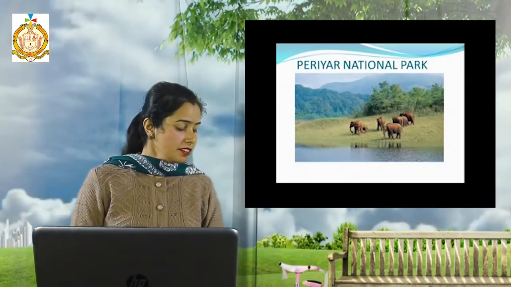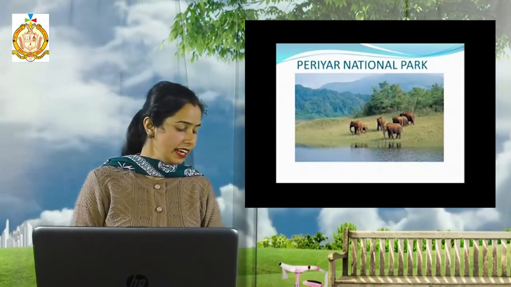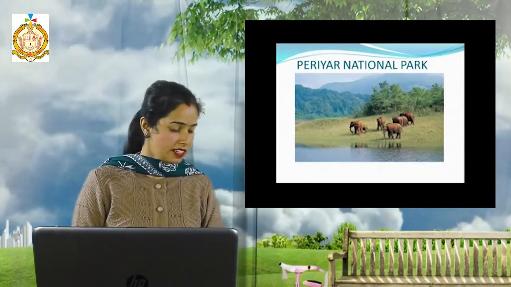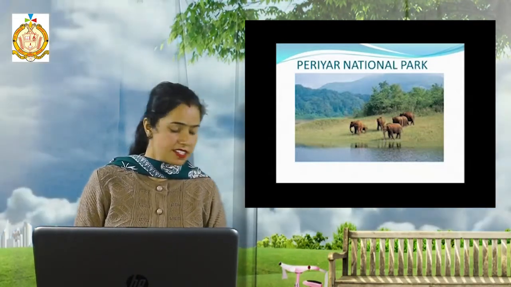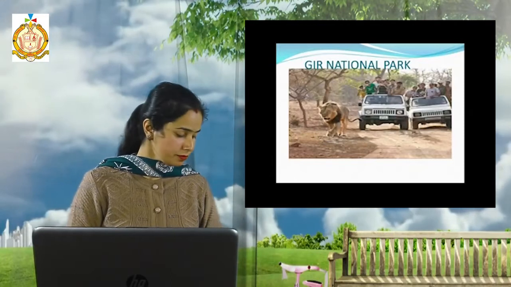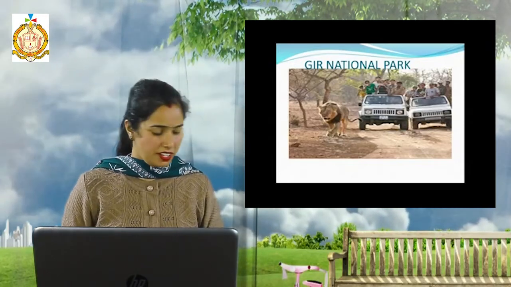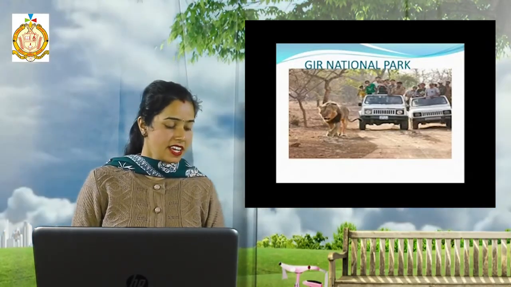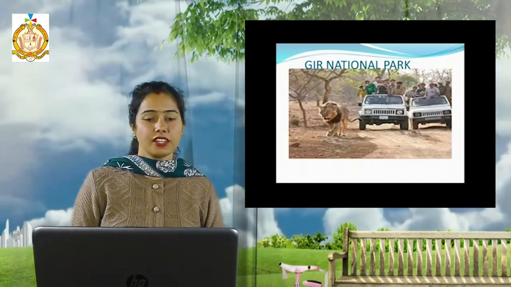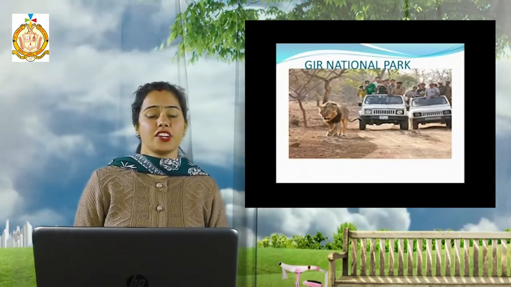Next one, this national park in Kerala is the only national park in India that has a large lake in the forest, and it is located on the evergreen hills of the Western Ghats, and it is famous for its elephant reserve and tiger reserve, and the name is Periyar National Park. Now last one, this national park and wildlife sanctuary is the only one in India that has Asiatic lions, and it was established in 1965, and it is one of the largest preserved areas for the Asiatic lions, and this is known as Gir National Park.